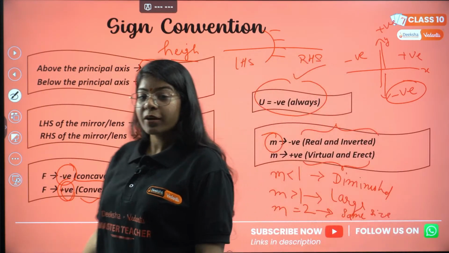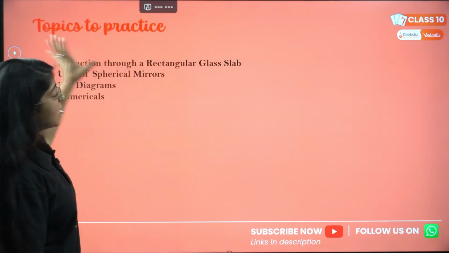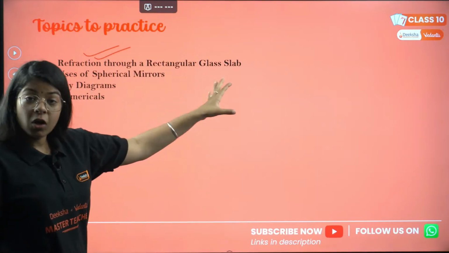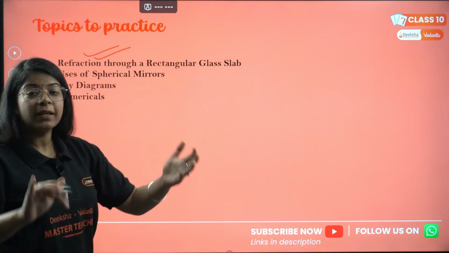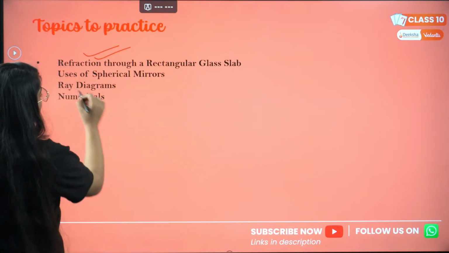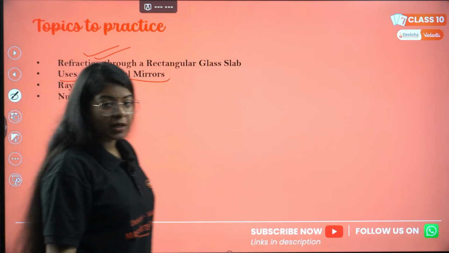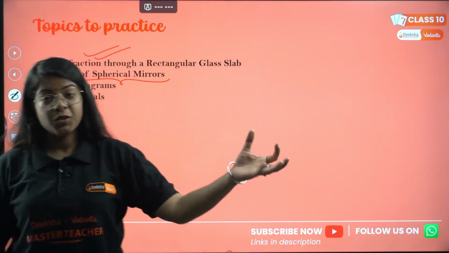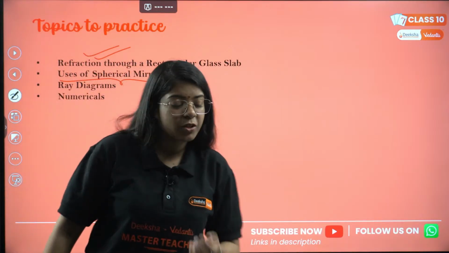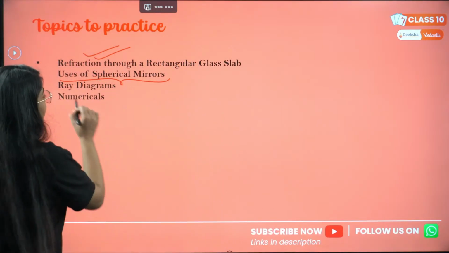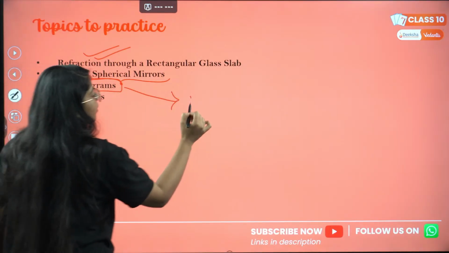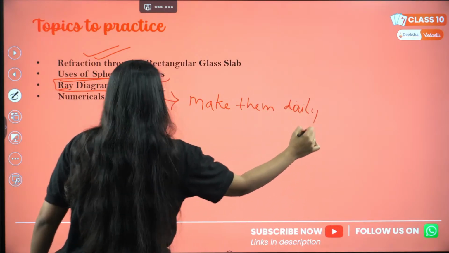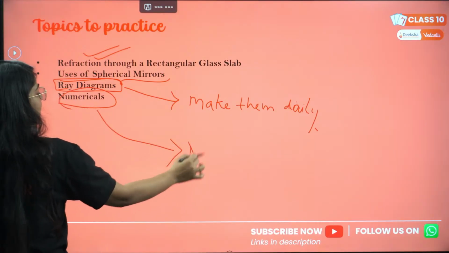Okay, let's move on to the questions now. Before that, these are the topics I want you to practice. Refraction through a rectangular glass slab, we already did it, but go through it again and make the diagram by your own hand. Then the uses of spherical mirrors: convex mirror is used as a rear view mirror, and concave mirror is used in salons or barber shops. Revise all that. Make ray diagrams with your own hand and practice them daily. The last is numericals, which we are going to see next.